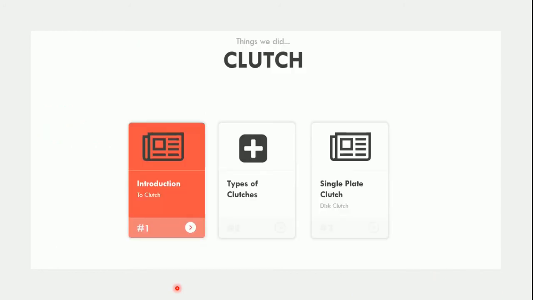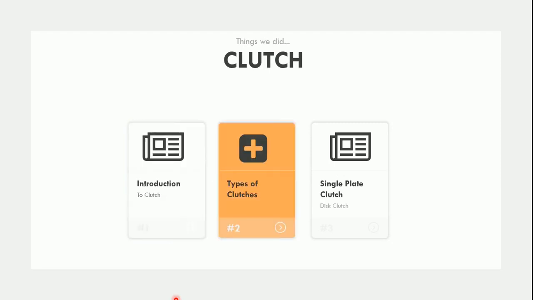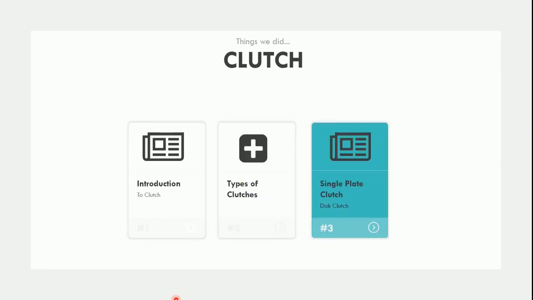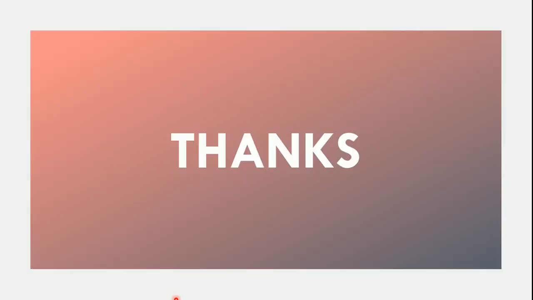So in this session we covered three points. First of all, the introduction to the clutch, followed by a brief classification or types of clutches, and at last the detailed briefing of the single plate clutch. So this is all about the session. Thank you.